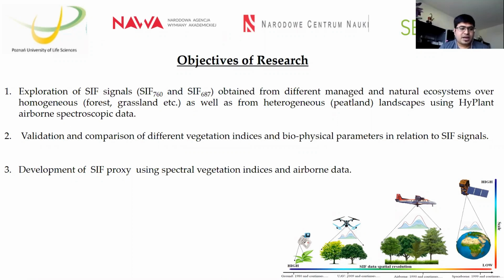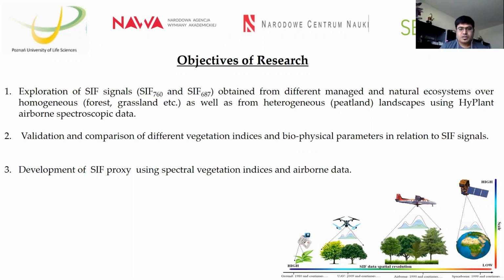And in my third objective, which I have done recently, we developed a model that simulates the SIF signal from simple airborne spectral vegetation indices. That would be the second part of my presentation.